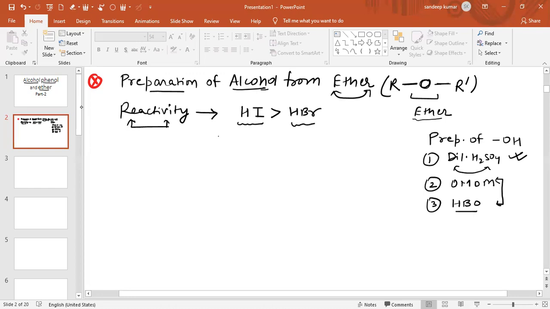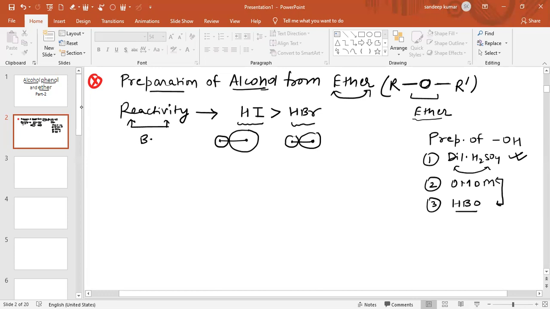Why? Because the size of hydrogen is fixed, and here the size of iodine is large. The size of bromine is less than iodine. So in this case there is more bond length, and in this case there is less bond length.